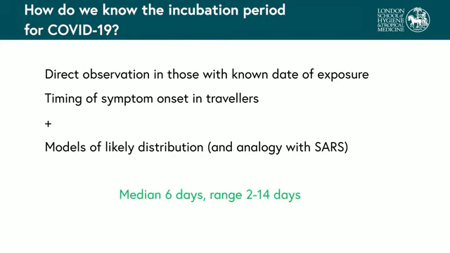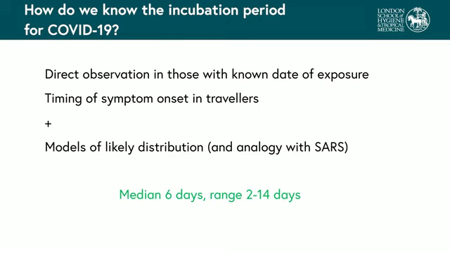This gave a median of 6 days, with a range of 2 to 14 days. This tells us how long we would need to wait to know if someone is going to develop COVID-19 after exposure, and forms the basis for the duration of quarantine for travellers.